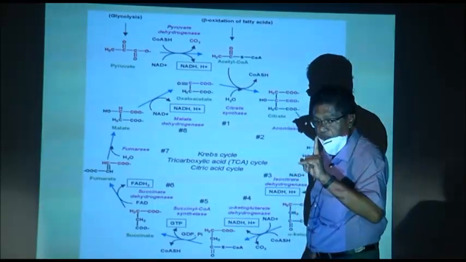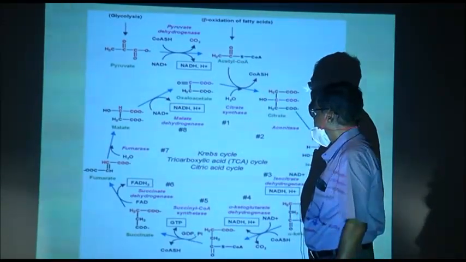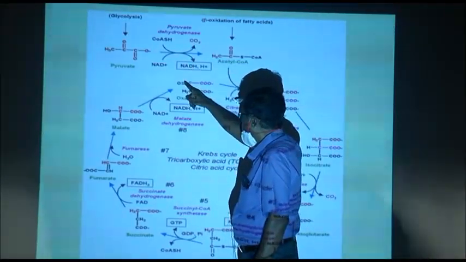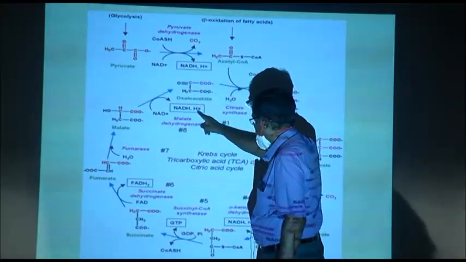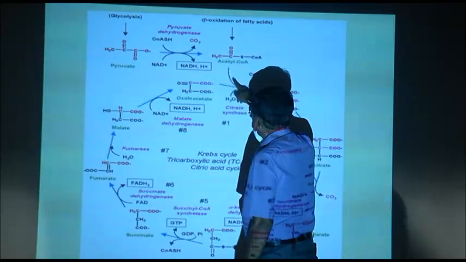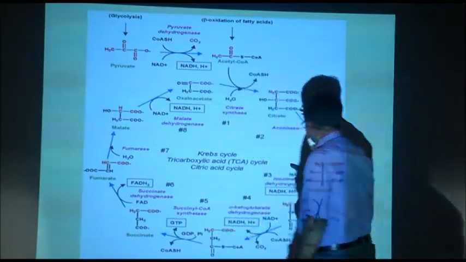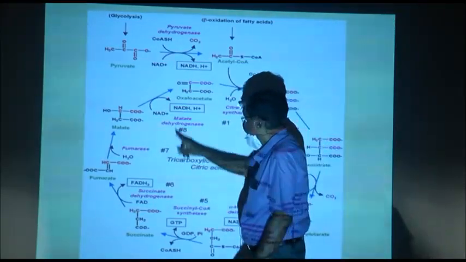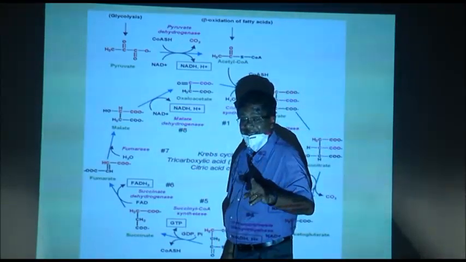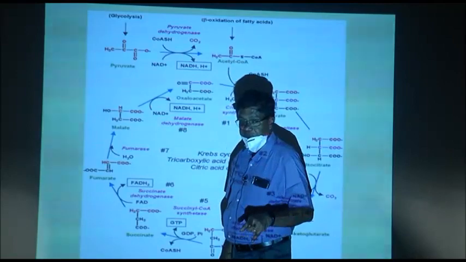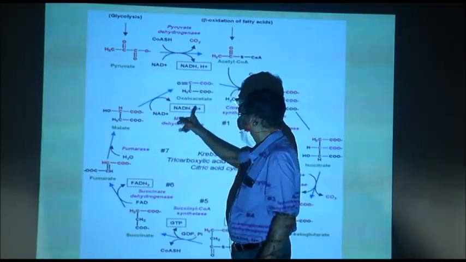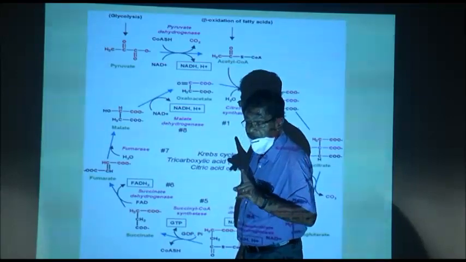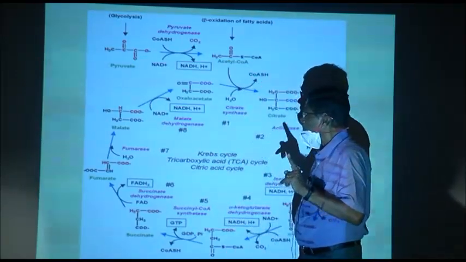For one molecule of pyruvic acid, you get 1, 2, I am sorry, let us go in cycle, 1, 2, 3, 4 NADH plus H plus. This is 4 NADH plus H plus for one molecule of pyruvic acid.